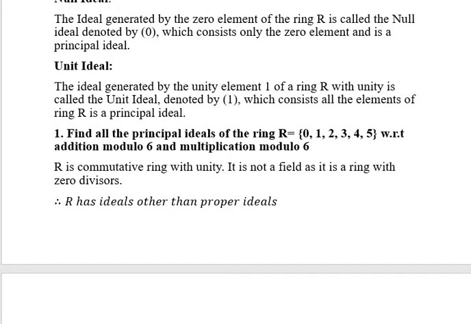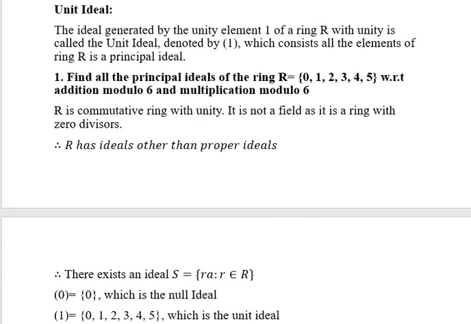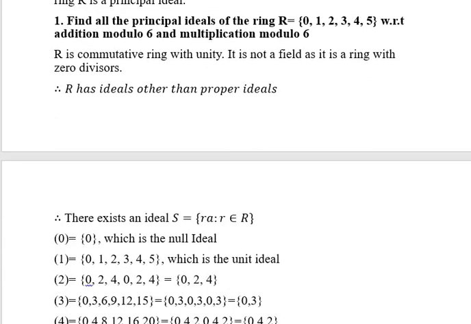As an example, let us see the principal ideals of the ring R, which contains the elements 0, 1, 2, 3, 4, 5 with respect to the operations addition modulo 6 and multiplication modulo 6. Since this ring is not a field, it will possess proper ideals, because if it is a field, it does not possess proper ideals. Let us see the different types of ideals that this set has.